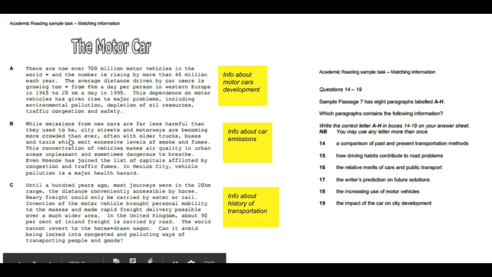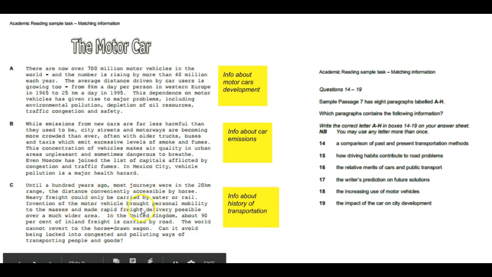At the beginning of the second paragraph, paragraph B, we find the word emissions. Sometimes this is enough for me to create the label, info about car emissions, and then I move on to paragraph C, which starts with "until 100 years ago." So here they're talking about the past. This is an important word. And here I can say info about the history of transportation, or I can add the word past.